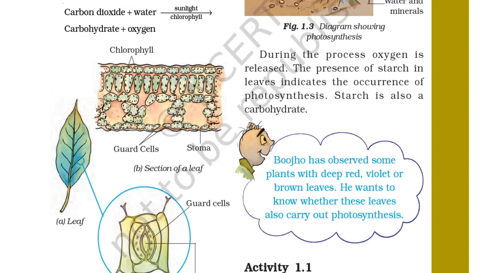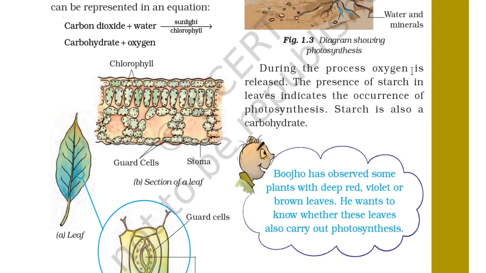During this process of photosynthesis, oxygen is released. The presence of starch in leaves indicates the occurrence of photosynthesis. So the presence of starch in the leaf will indicate that photosynthesis has taken place. Starch is also a carbohydrate.